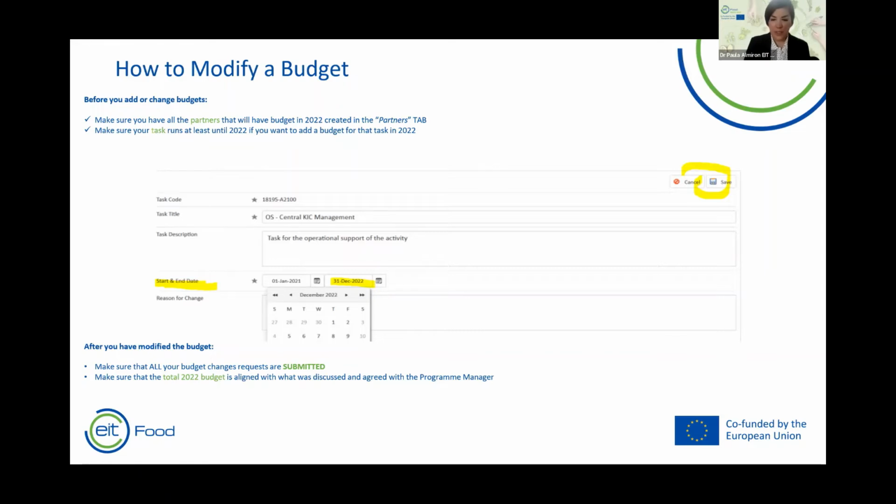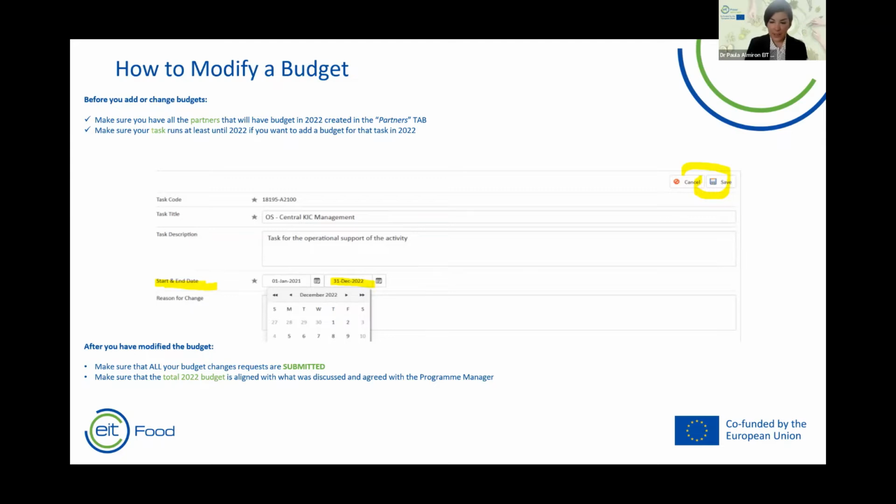I will go briefly to the terminology that we normally use in this part. When we talk about original budget, we mean the original business plan budget that was submitted to EIT, okay? The budget business plan 2021-2022 is the BP amendment part 1 budget, which was approved in April 2022 by EIT, and this cannot be modified. The current is the budget that can be amended, okay?